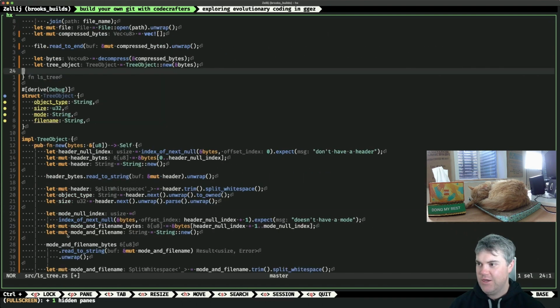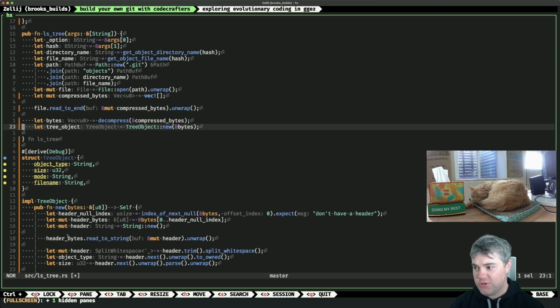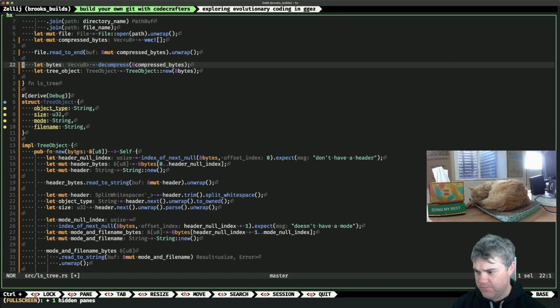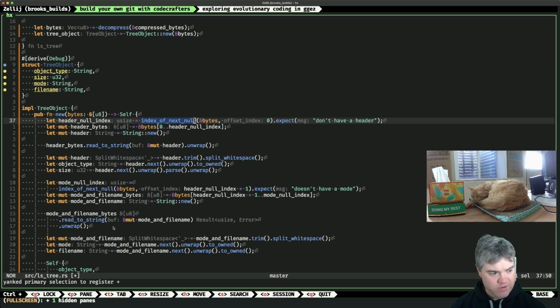Okay, so we have our tree object. Let's now get the tree. I need to create multiple tree objects, don't I? Because we just have one. So I need to loop through our bytes. So this just gets the first one. So how many do we need? We have one group here. So index next null. So it's 2 nulls and then maybe the next one from that.